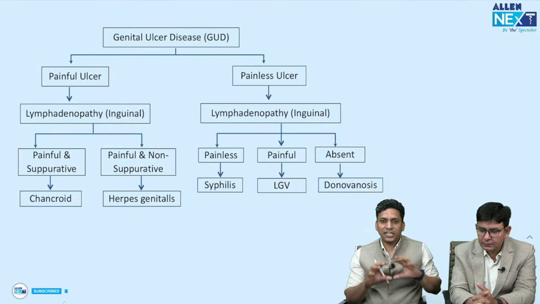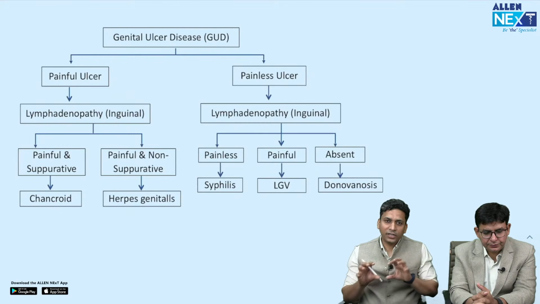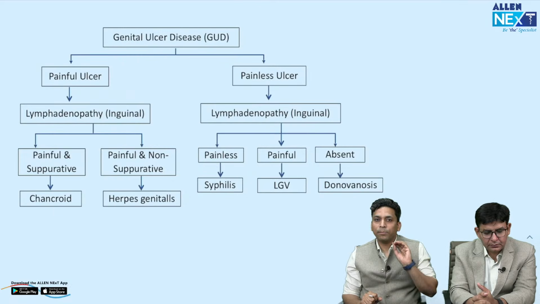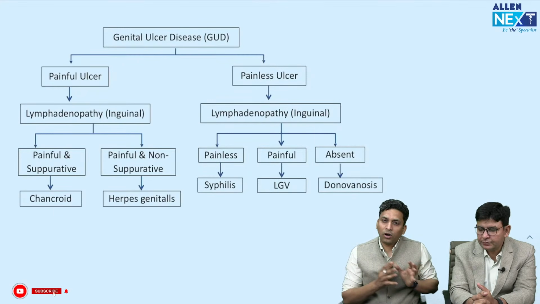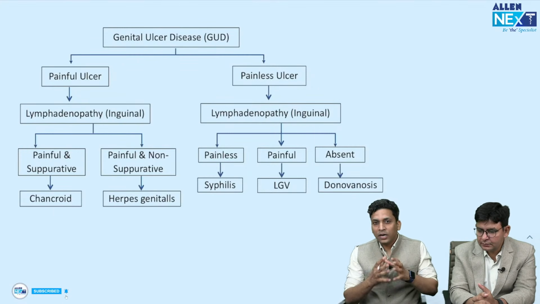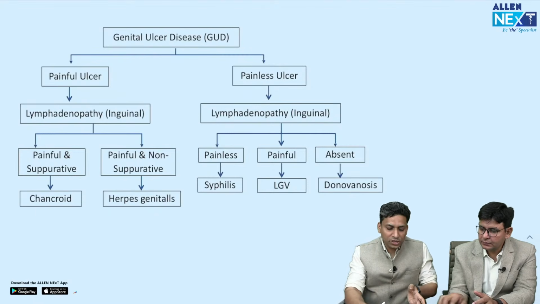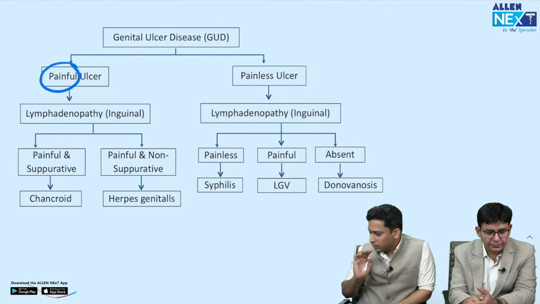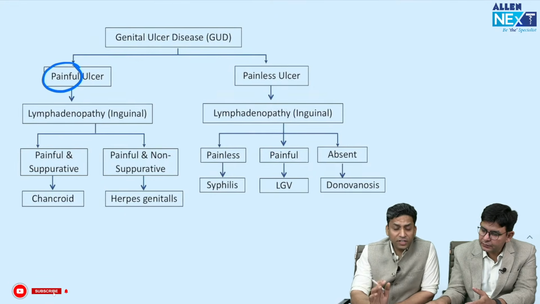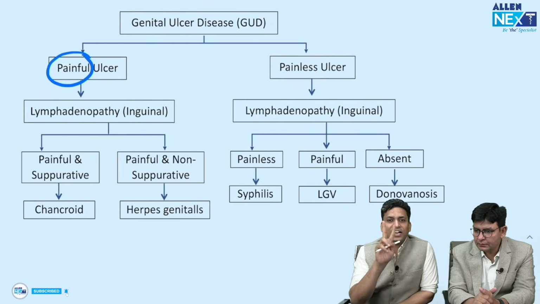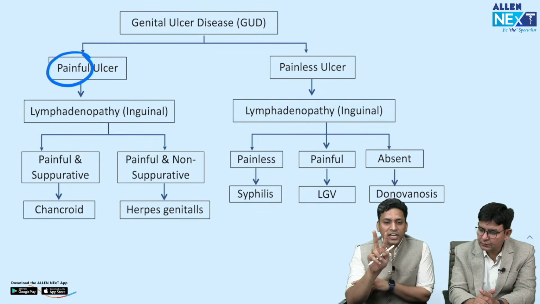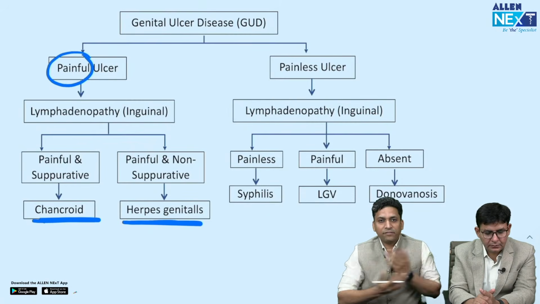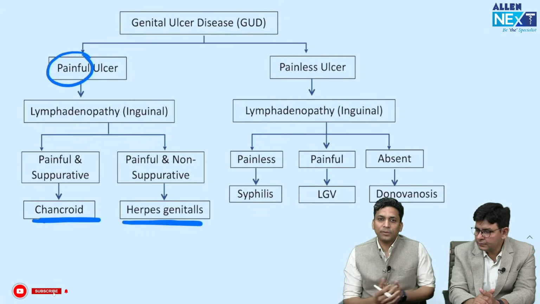So remember, whenever this is mentioned in the question, that is history of contact or a genital ulcer, the first thing you should look for is pain. Whether it is painful or painless will help you differentiate and narrow down your differential diagnosis. So if it is a painful genital ulcer, then there are only two conditions which present with painful genital ulcers, and that is chancroid and herpes. Whichever is there in the options, you can choose it and the answer becomes very easy.